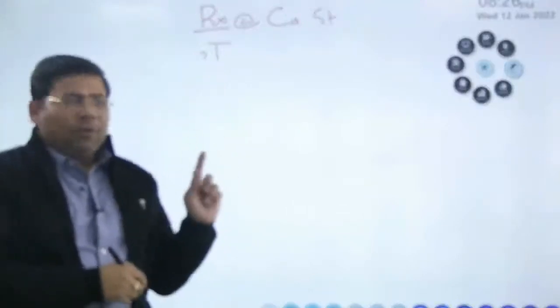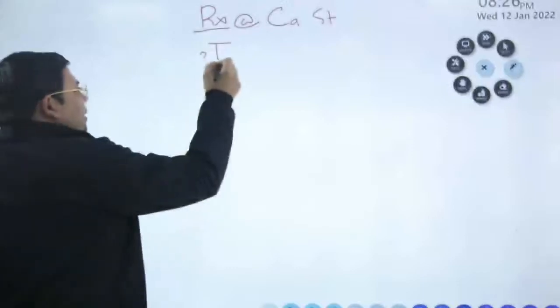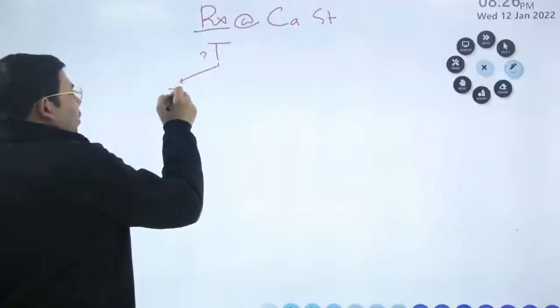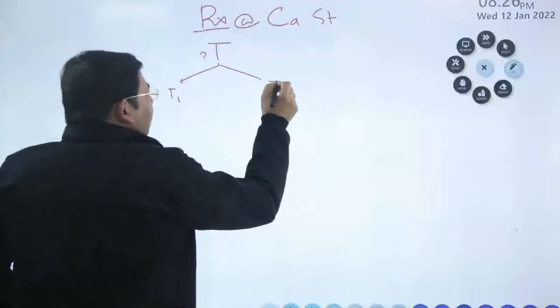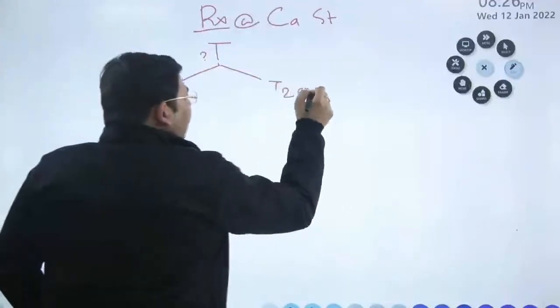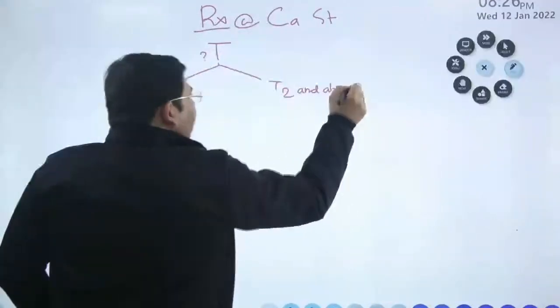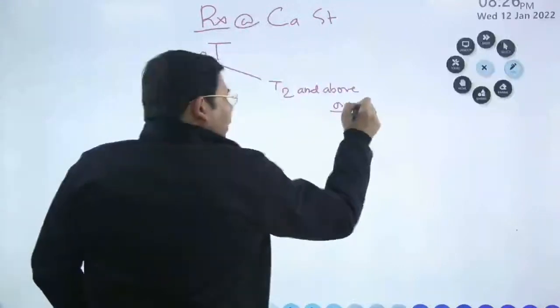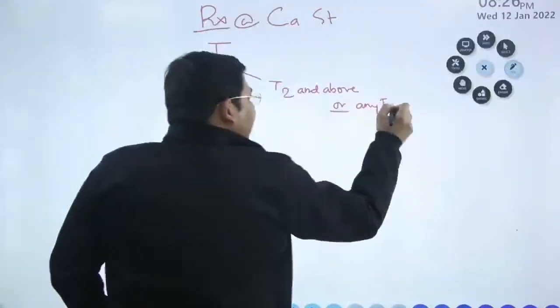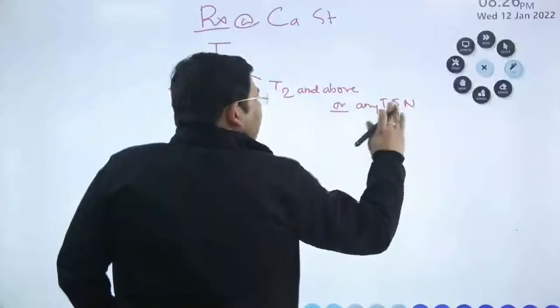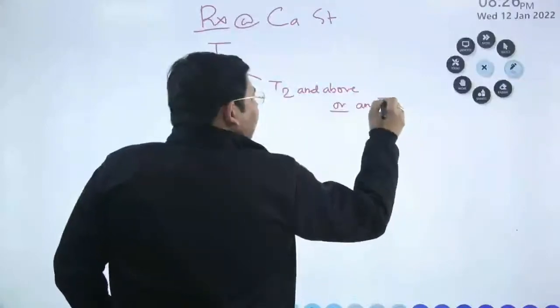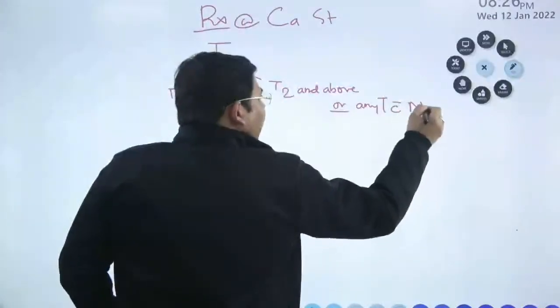Suppose it is T1, or if it is T2 and above, or any T with N positive.